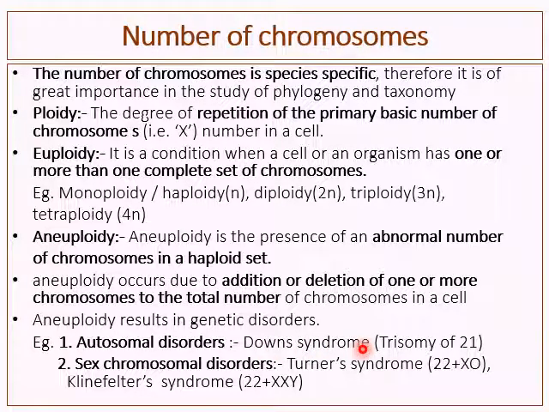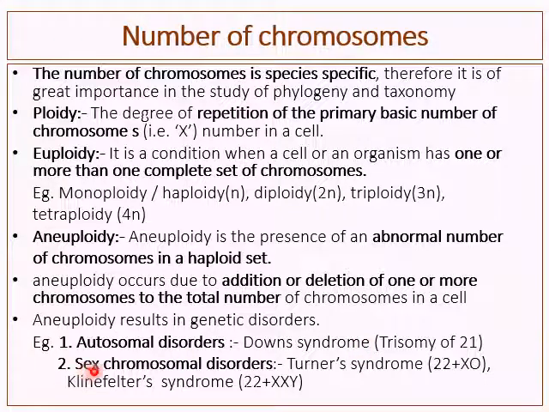In Down syndrome, you will find trisomy of chromosome number 21. Instead of chromosome number 21 being in a pair, in Down syndrome there is one more additional chromosome, that is, 3 copies of chromosome 21 are found.